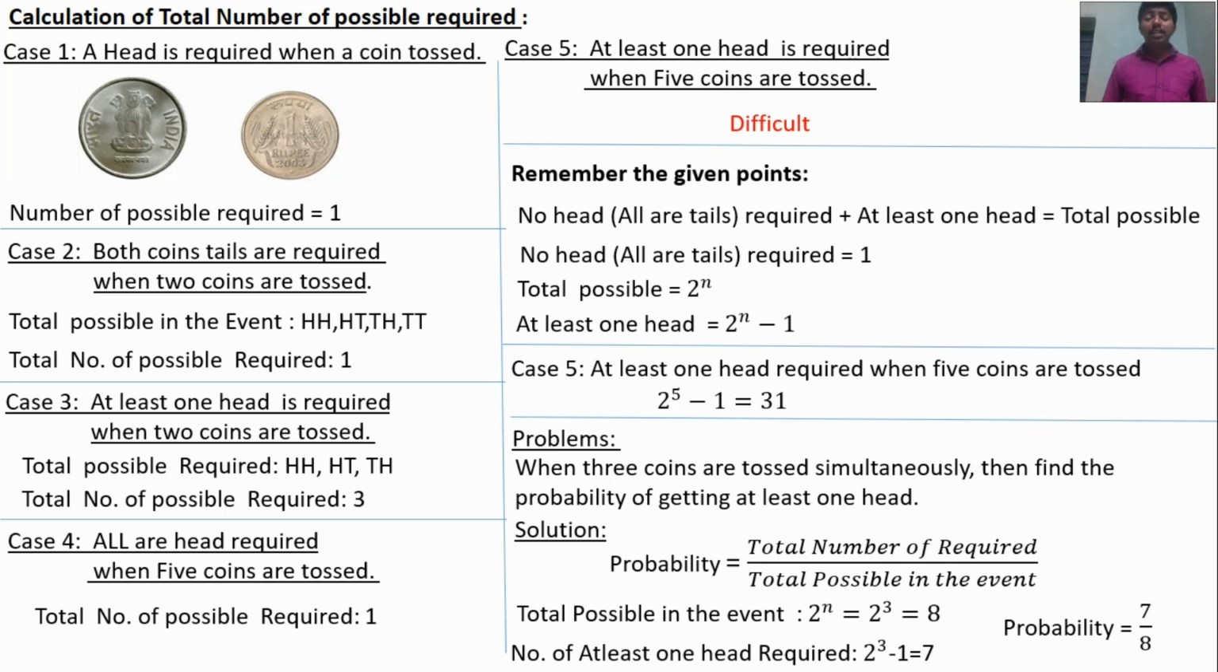In the next video, we will discuss probability dice-based problems and probability ball-based problems.